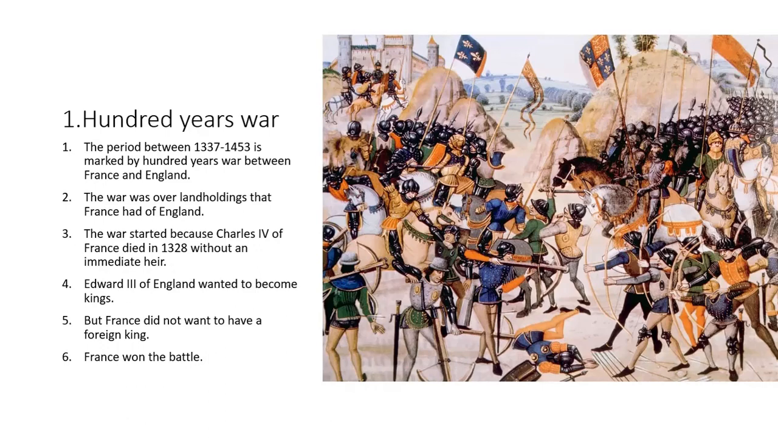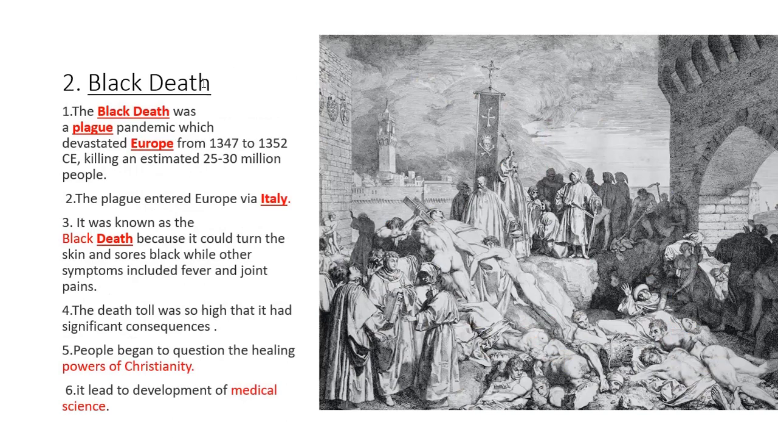Now discussing the next event, that's the Black Death. See, the Black Death is also called the plague. Now this plague is caused through rats. And it is called so because it turns the skin black. So it's called Black Death. And this Black Death was a pandemic. It took a huge toll of life and almost 1/3 of Europe's population was eliminated.